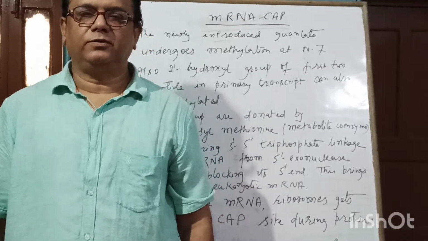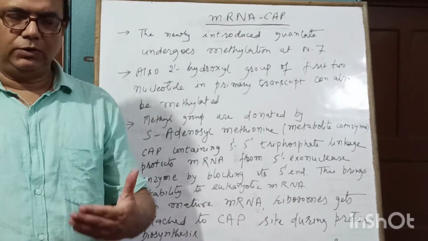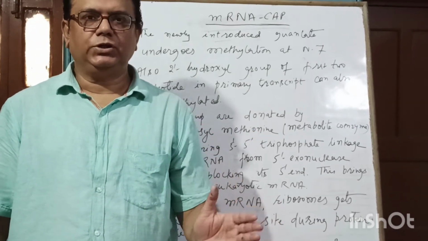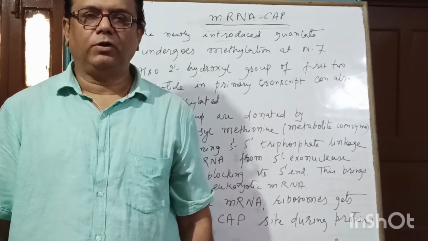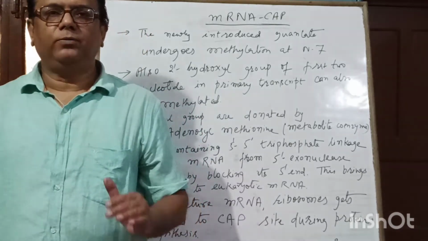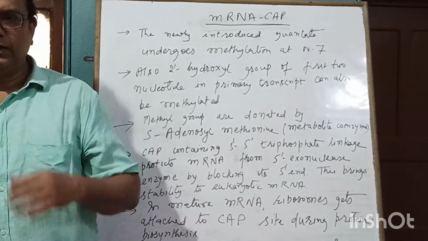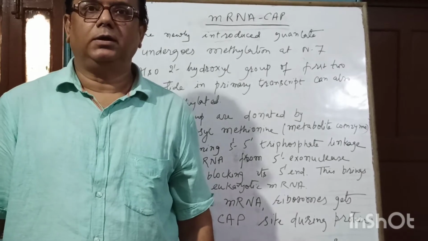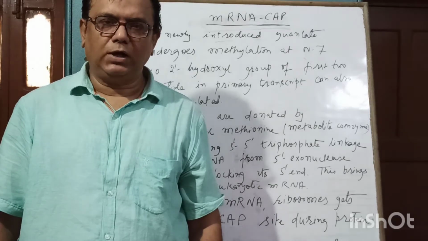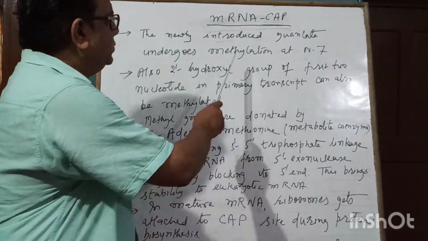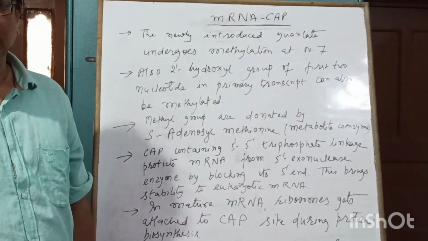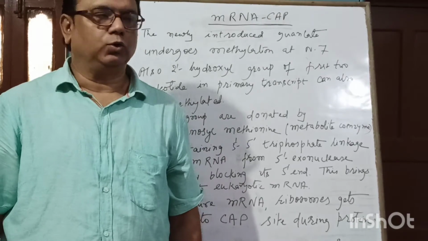The newly synthesized guanylate: we said that a cap is formed when GTP reacts with the triphosphate at the terminal end of the 5' end, and a 5' phosphodiester linkage is formed, and this is called a cap. So this newly introduced guanylate undergoes methylation at nitrogen 7. That is, it can pick up a methyl group.